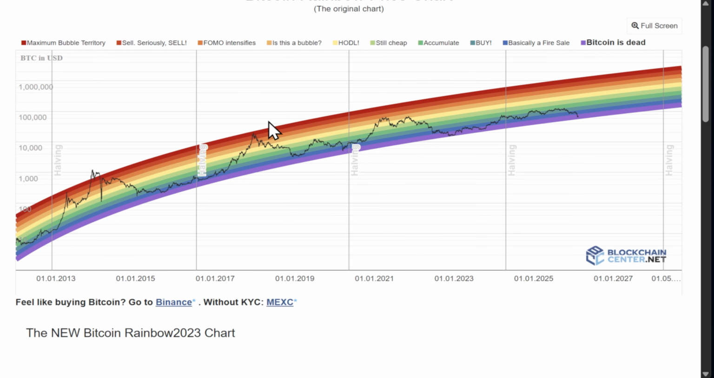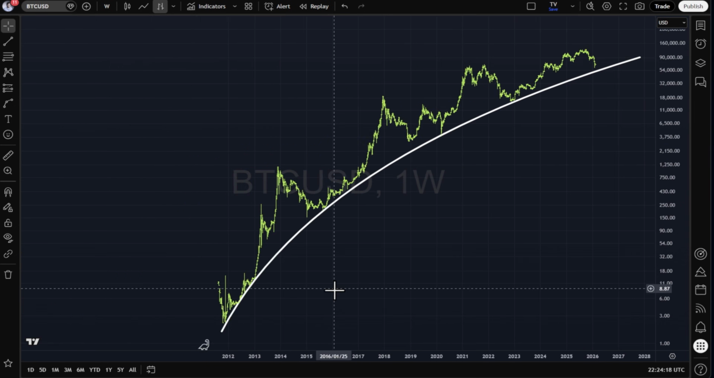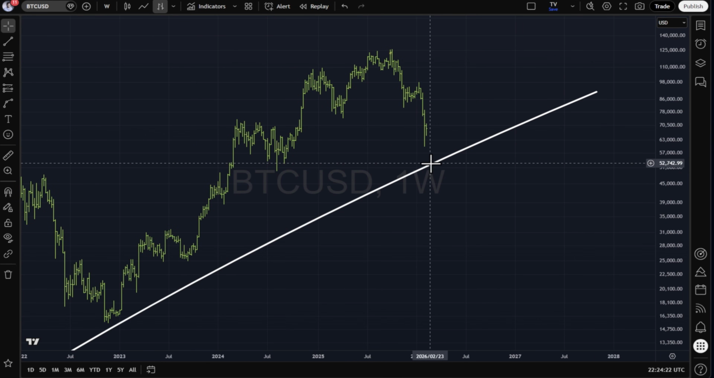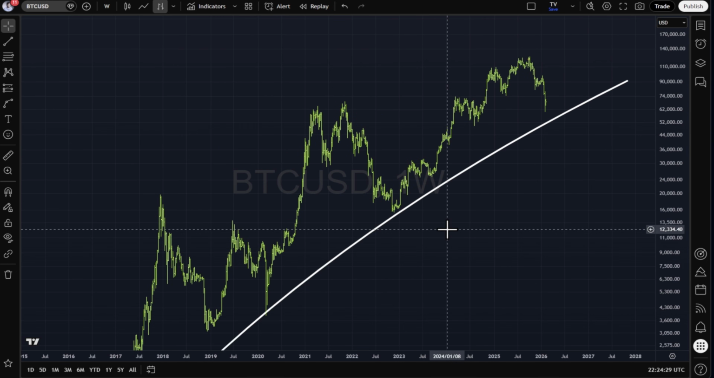Also, we see how this particular chart overestimates the cycle top in 2021. So many people were actually waiting for at least 100K in Bitcoin and were not able to sell the top at 70K. So approaches like this, they are nice entertainment. They can work to a degree, but I would not be surprised at all if we actually were to fall below the 52K.